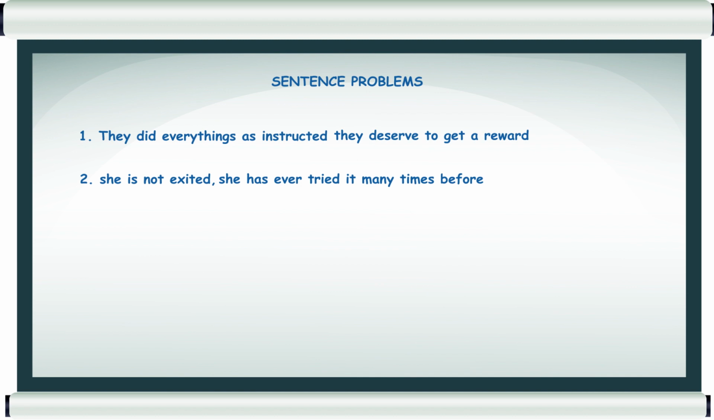Now, if there are problems in both of those sentences, how do we make them correct? How to revise the sentence to make it into a correct compound sentence? Let's see the first sentence. They did everything as instructed. They deserve to get a reward. The problem of this sentence is there is no punctuation or connector used to connect the two independent clauses, and we call it a run-on sentence. To revise it into a correct compound sentence, we can use a comma and the relation of the idea.